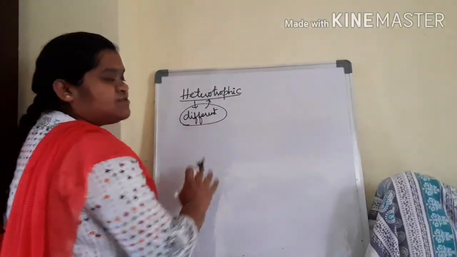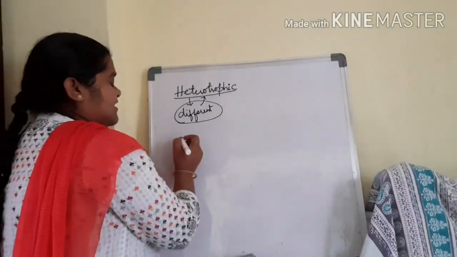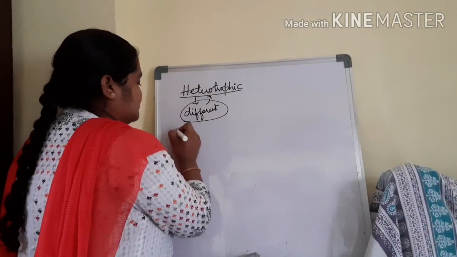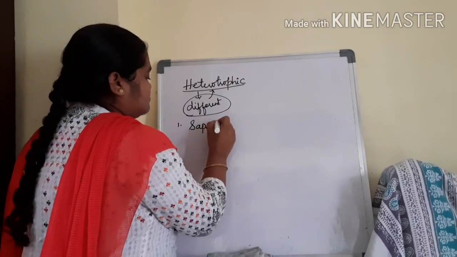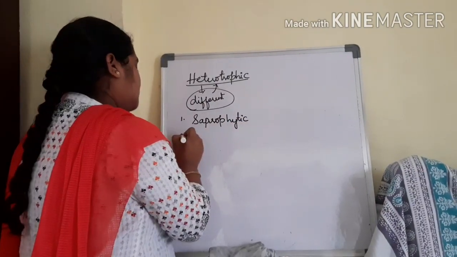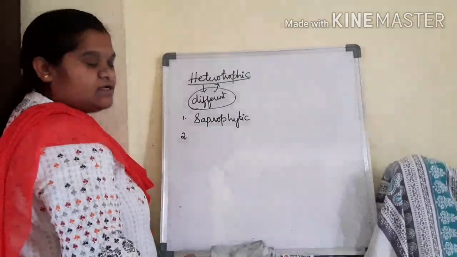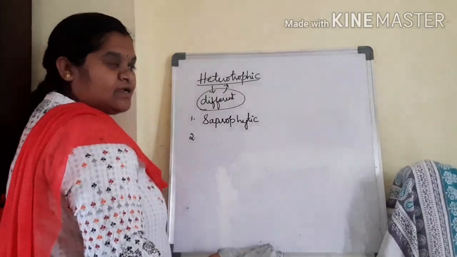So how many types of heterotrophic nutrition are there? There are three types. What are they? First one is saprophytic nutrition.